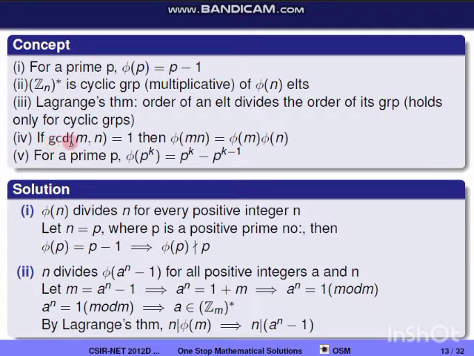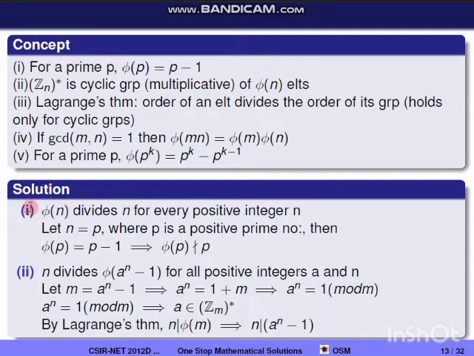If GCD of m and n is equal to 1, then phi(mn) is equal to phi(m) times phi(n). For a prime p, phi(p power k) is equal to p power k minus p power k minus 1. So now we'll move on to the question, and we'll see the options one by one.